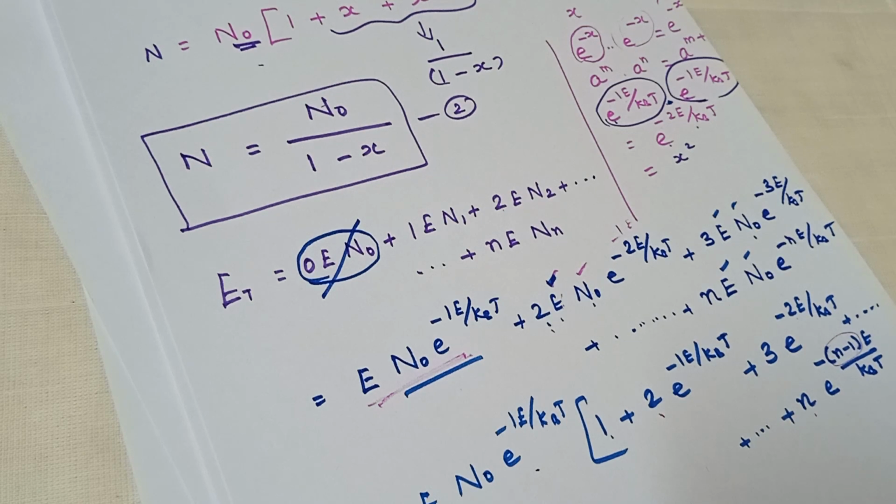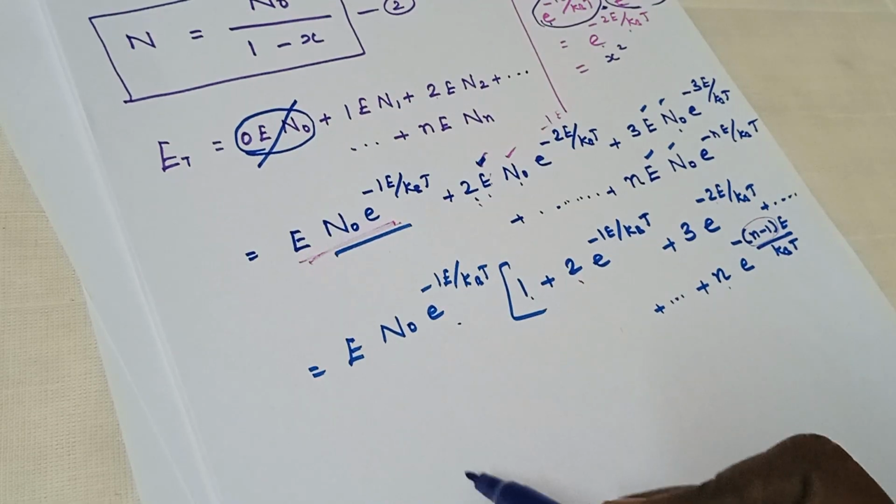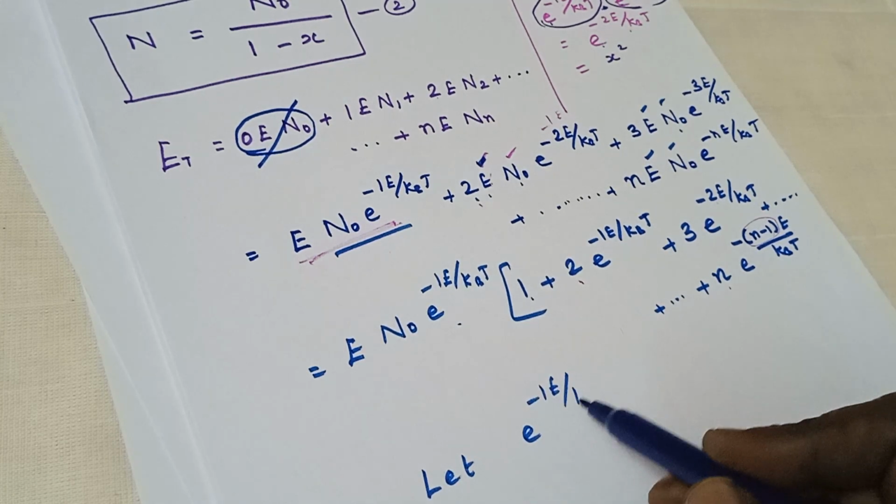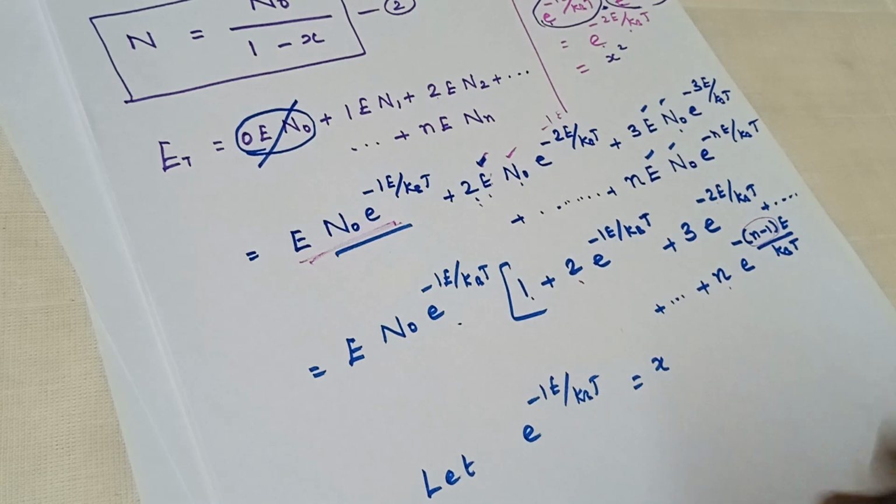As usual, we are going to consider, let e power minus 1e by kBT is equal to x.